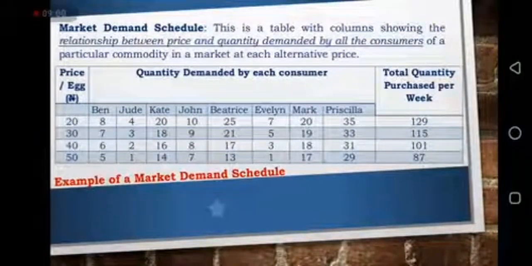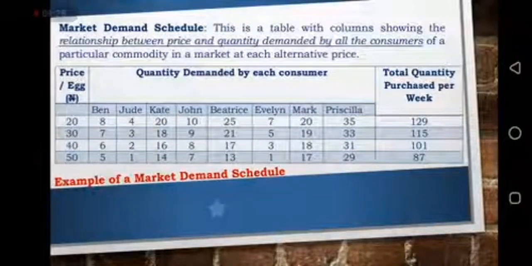Now, by Mr. Ben: when the price was 20 naira, Mr. Ben decided to go for 8 eggs. At 30 naira, he went for 7. At 40 naira, he went for 6. At 50 naira, he went for 5. While Mr. Jude, on the other hand, also consumes eggs in that particular market. At 20 naira, Mr. Jude could only afford to buy 4 pieces of eggs. At 30, he could buy 3. At 40, 2. At 50, 1.